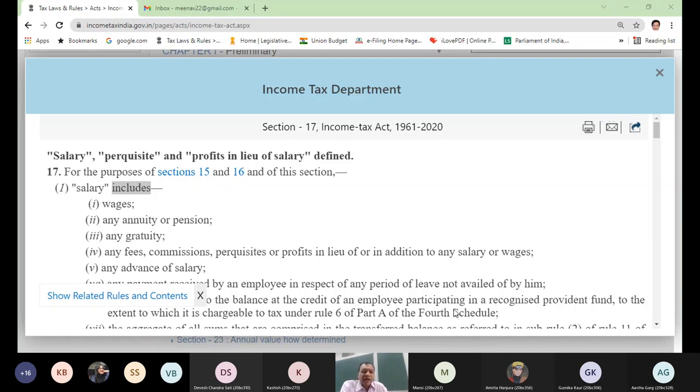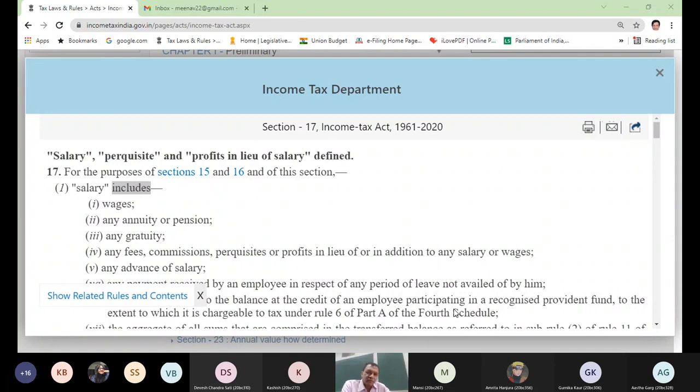So you might be saying that salary means that thing also or another thing also. Act says salary includes these. So whenever you study any subject of law, make sure that you read the definition from that particular section first. If not written in that section, read the entire act then. Might be some definition is defined in other sections. So this is the sequence which you should follow.